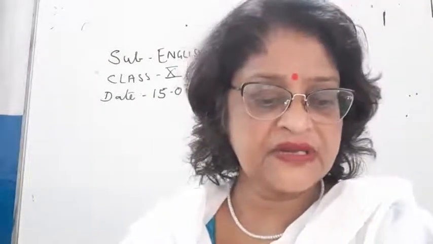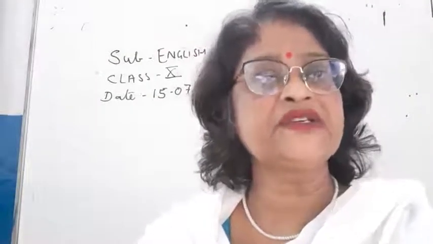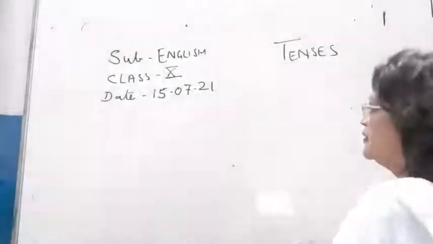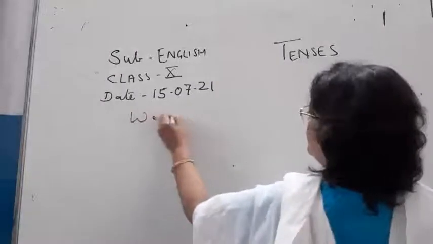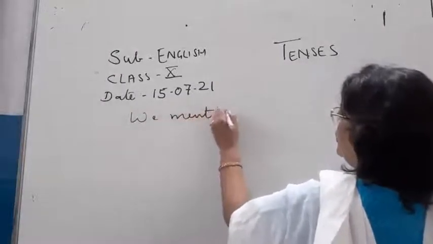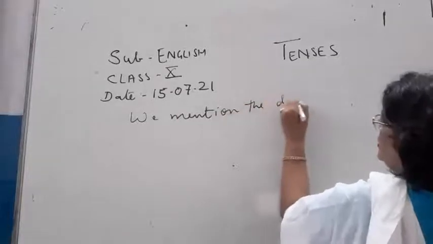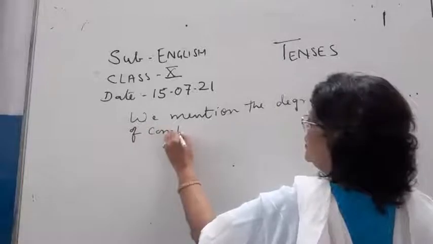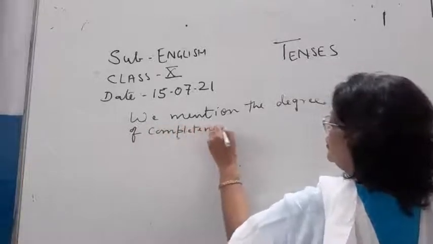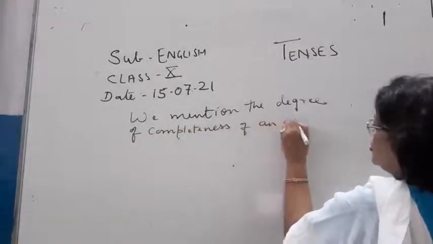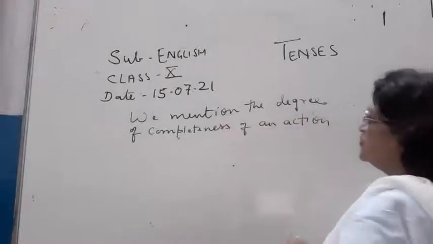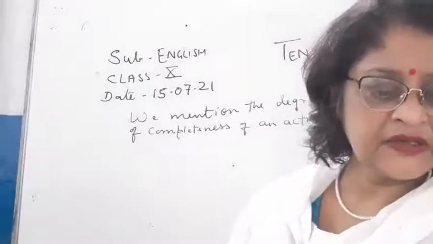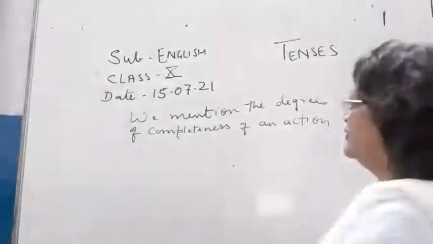We mention the degree of completeness of an action in the following manner.